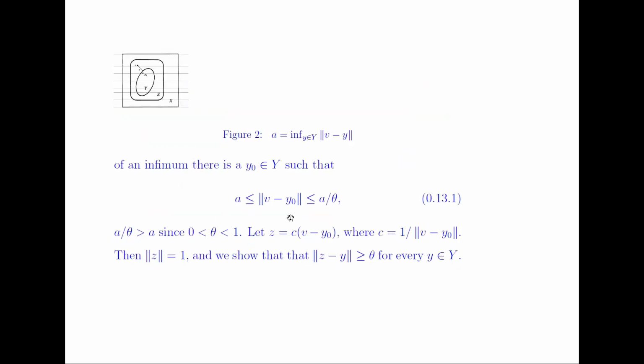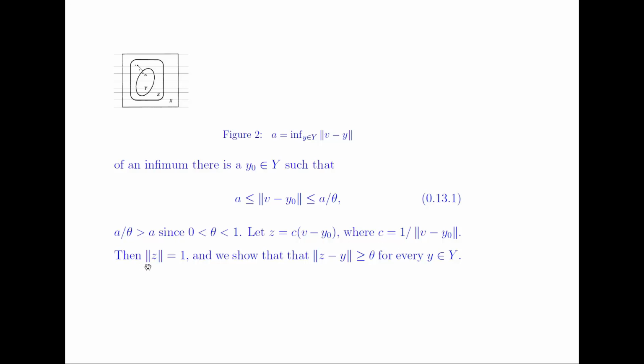By the definition of an infimum, there is a y naught in Y such that a is less than or equal to the norm of v minus y naught, which is less than or equal to a by theta. So a by theta is greater than a, since theta lies between 0 and 1. Let z be equal to c times (v minus y naught), where c is equal to 1 by the norm of v minus y naught.